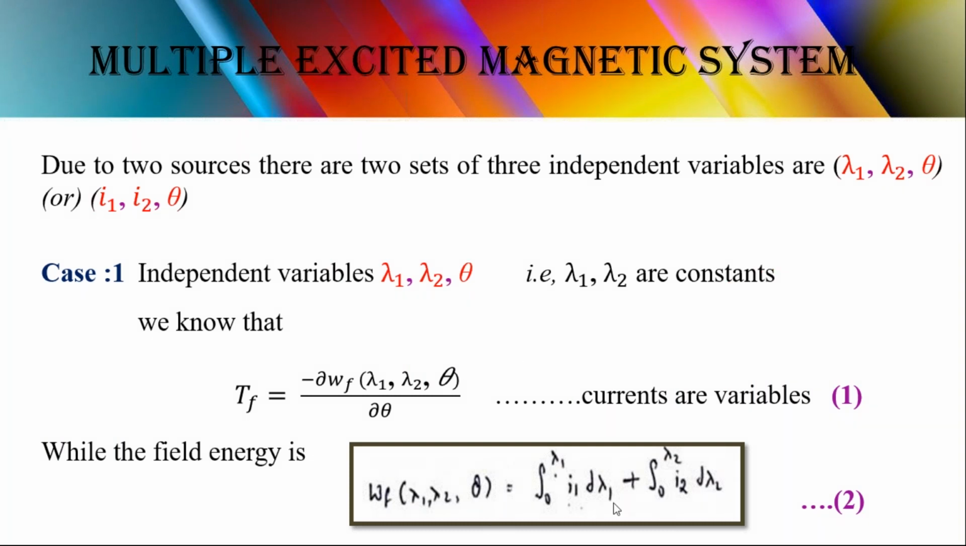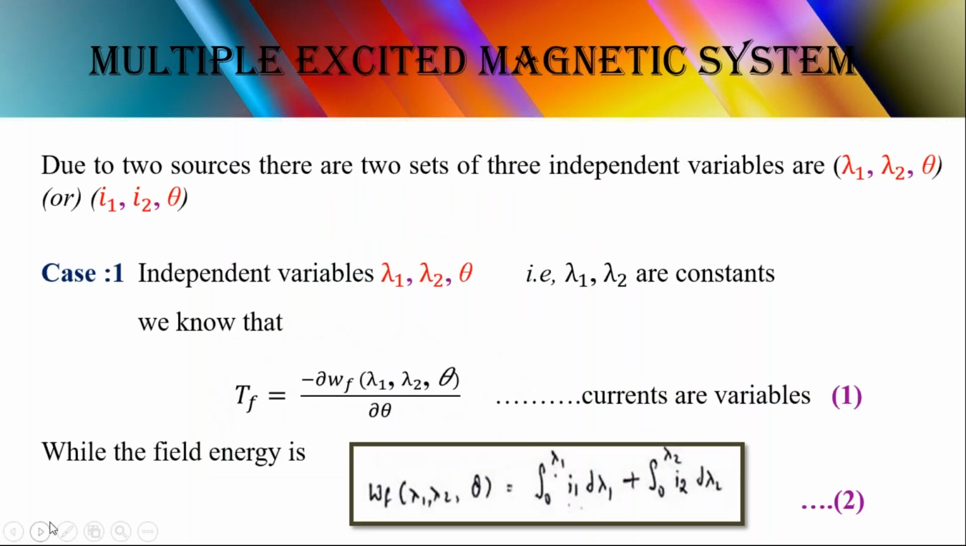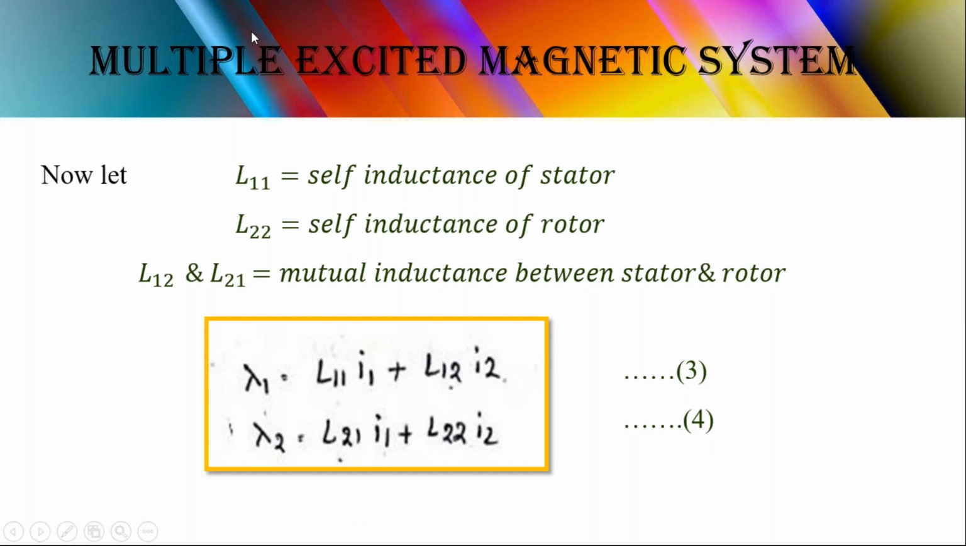Now if we apply integration to equation 2, let me see what will happen. Here we are going to find the flux linkage available in the stator and the flux linkage available on the rotor. Here we are using four inductance values. One is L11, L22. L11 is the self inductance of the stator and L22 is the self inductance of the rotor, and L12 and L21 are the mutual inductances between stator and rotor.